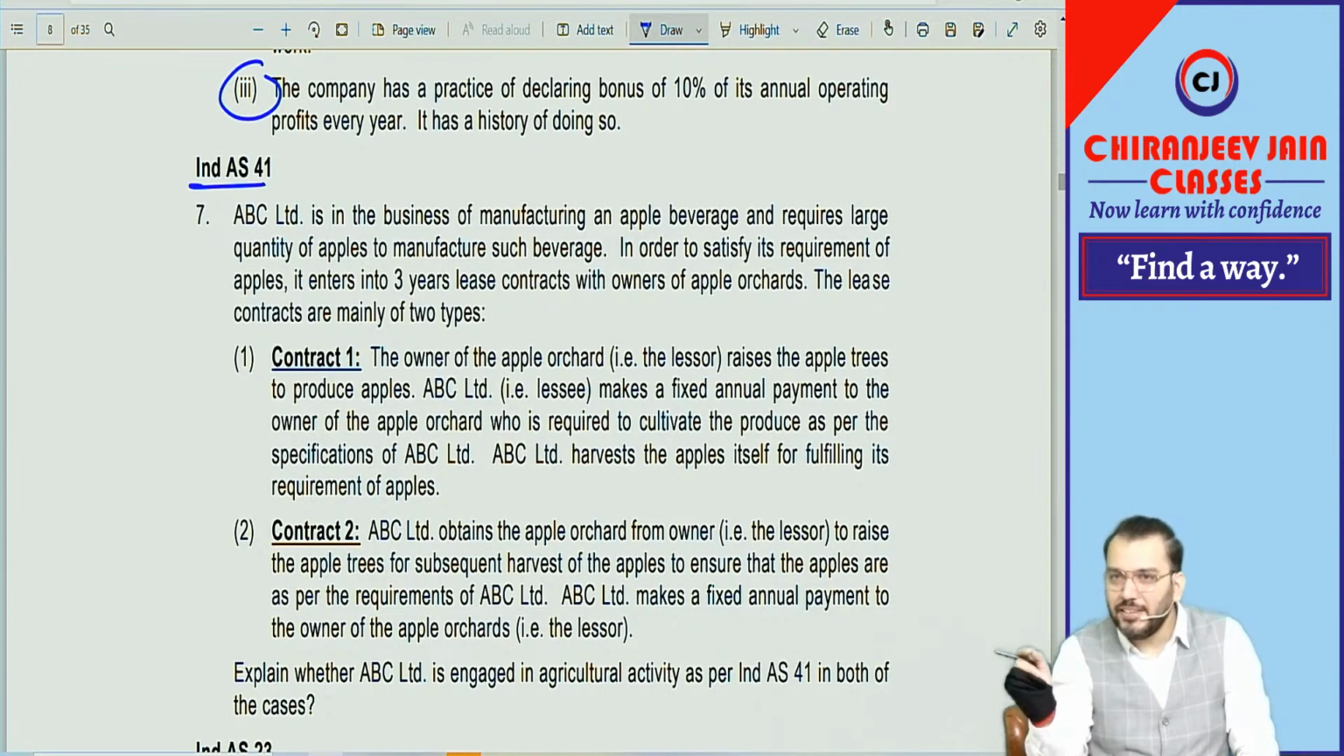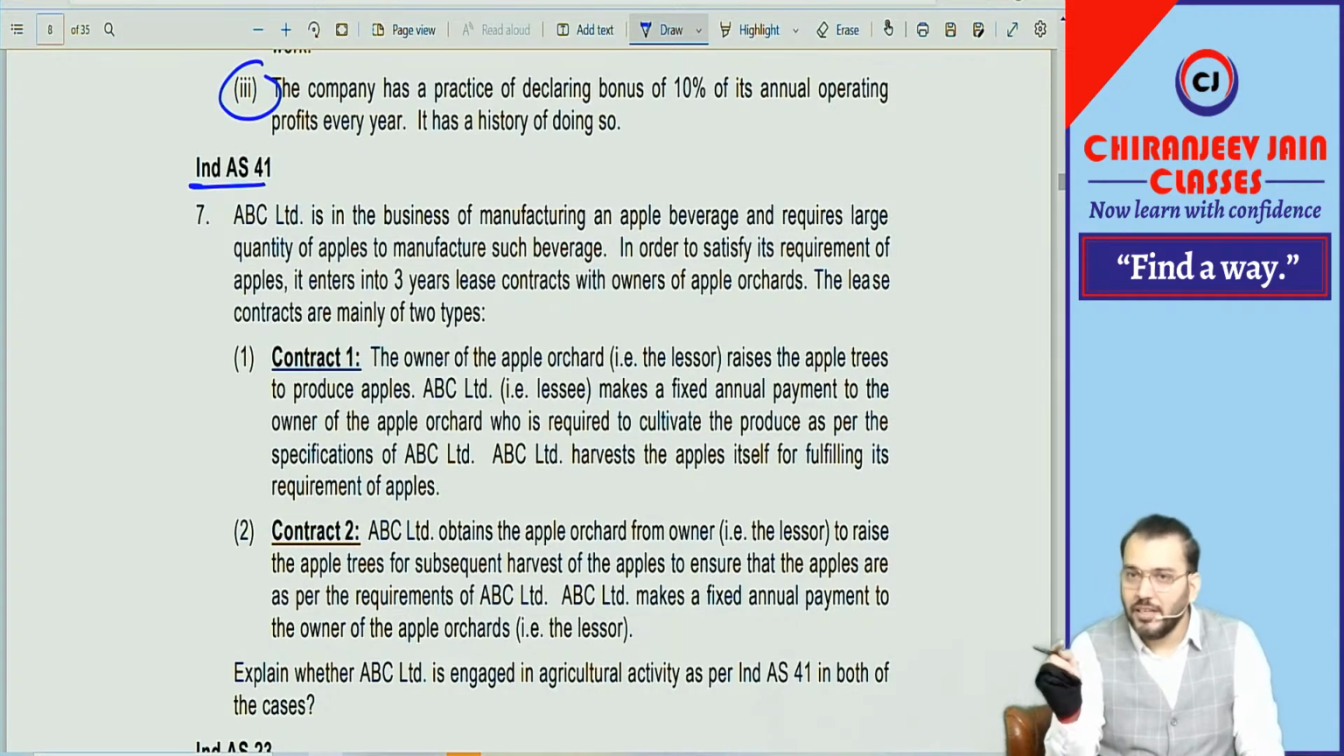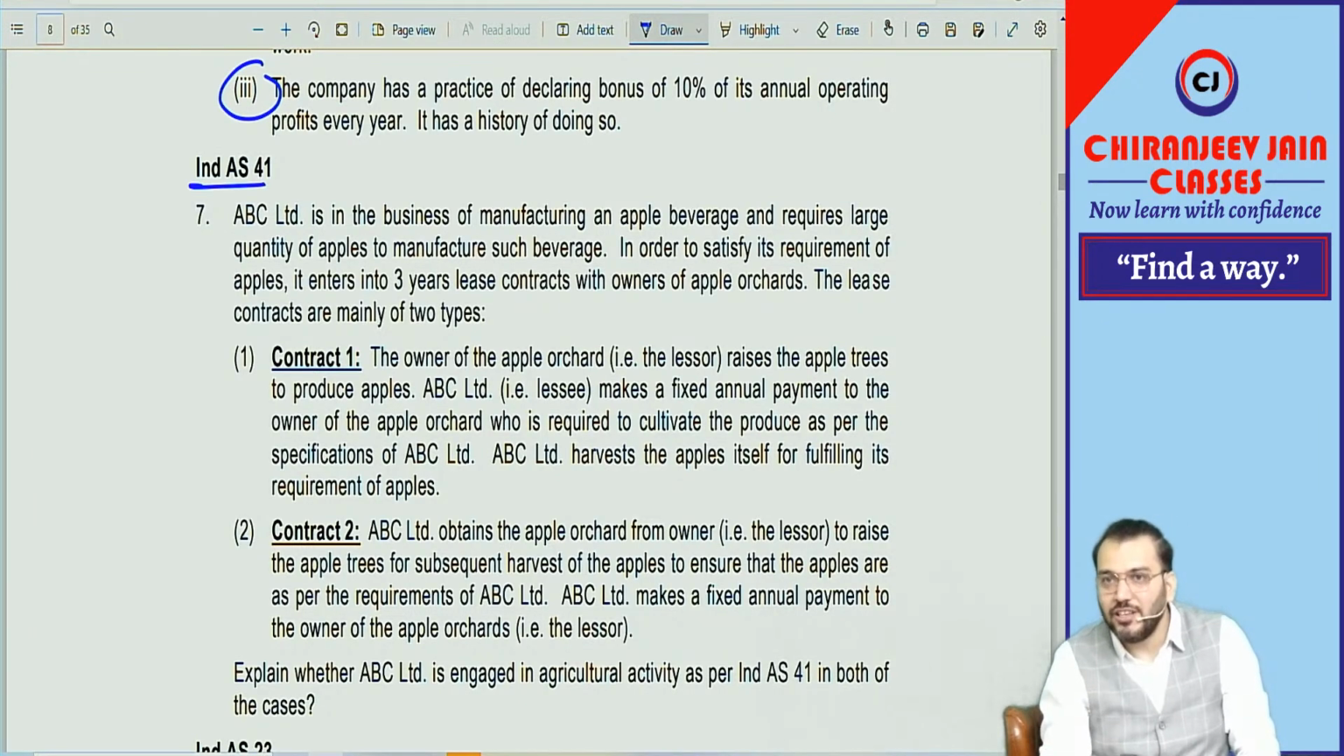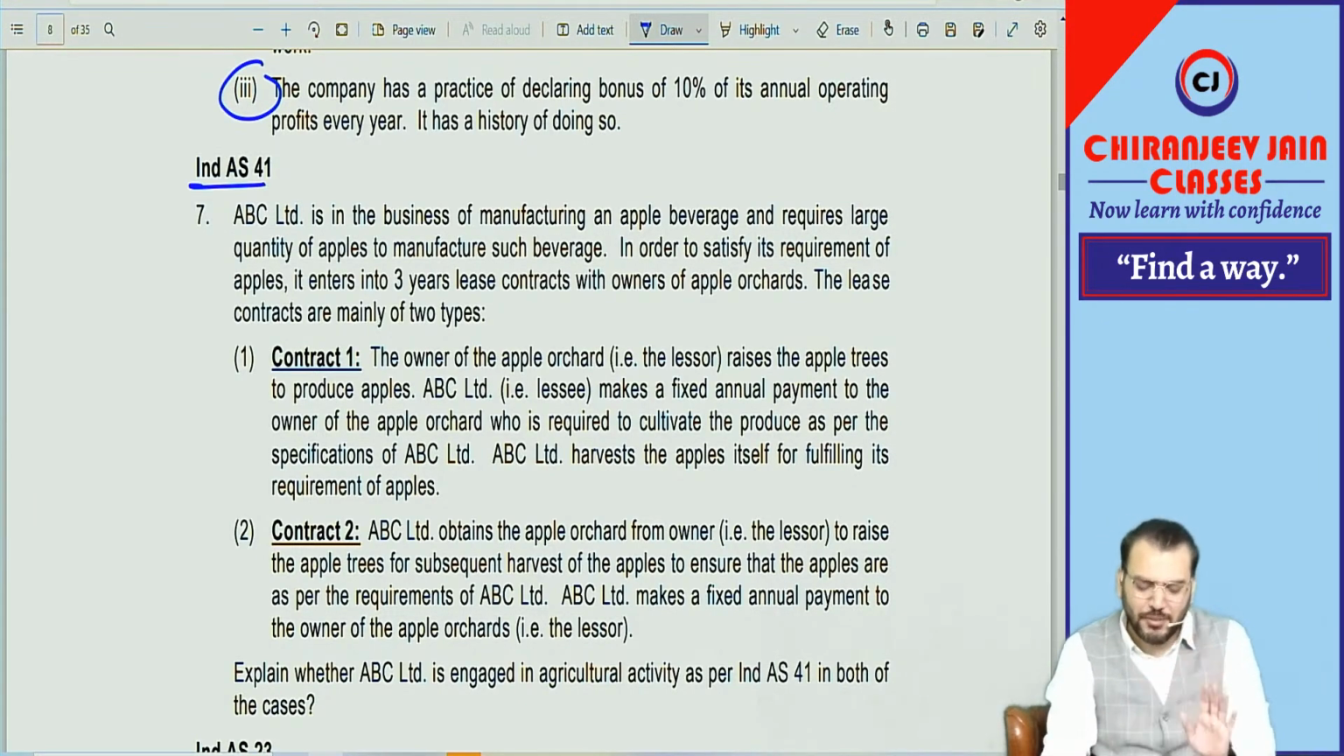It is a management by entity. Remember, it is a management by entity, correct? Of biological transformation and harvesting of biological assets for three purposes. First is what? For sale of biological assets. For conversion of biological assets into agriculture produce, or for conversion of biological assets into additional biological assets. Remember? Correct.